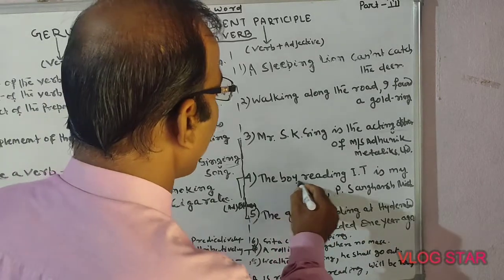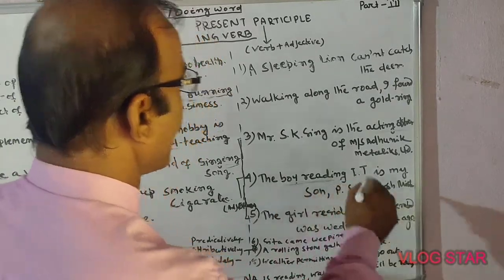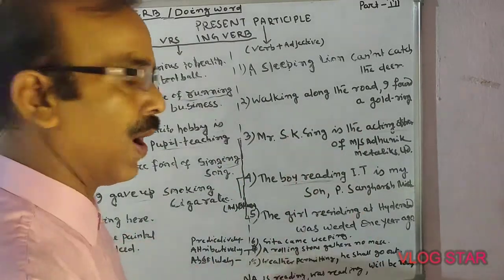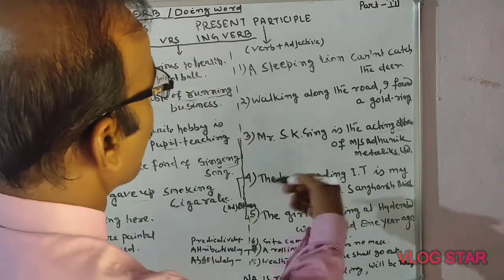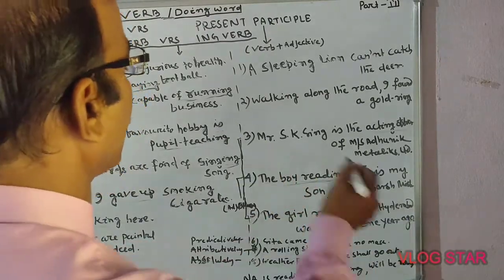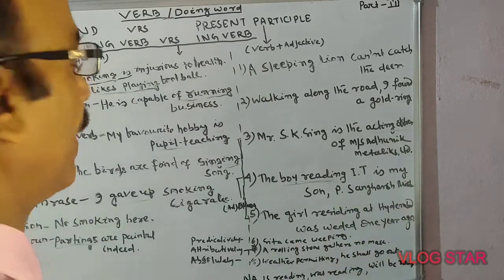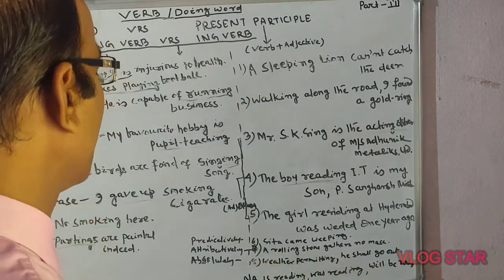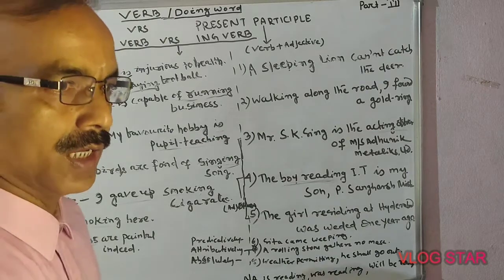The boy reading: boy is a noun, but reading is a verb. That is why it modifies the boy. The verb modifying the noun is called a verbal adjective, or it is also known as an adjective clause.